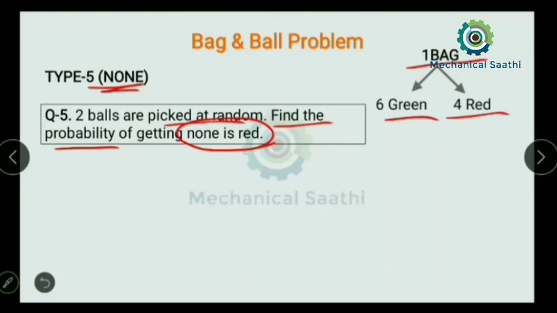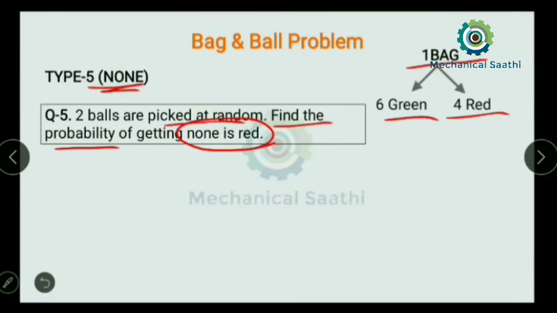Out of 2 balls, none are red. So if none is red, both the balls are green. We can find the probability of getting two green balls.